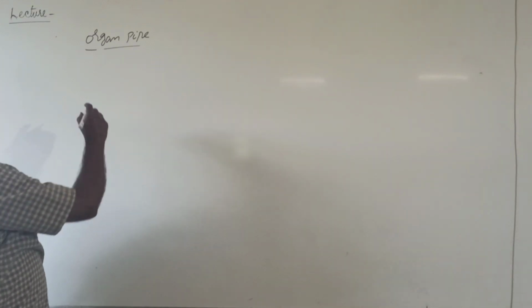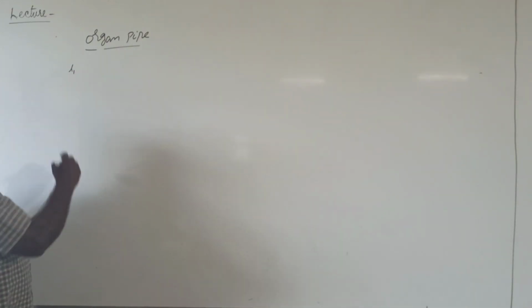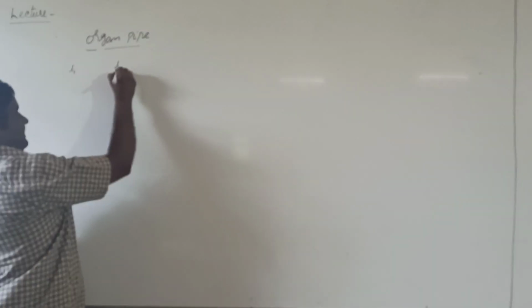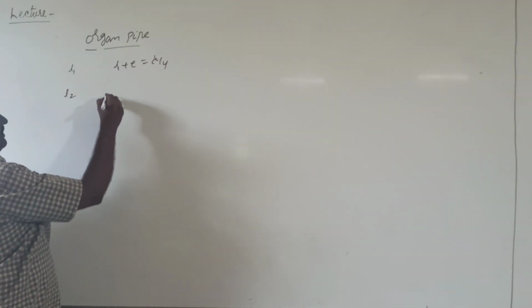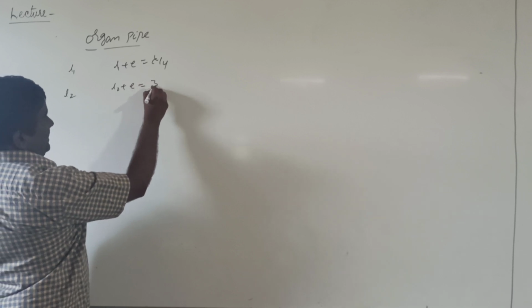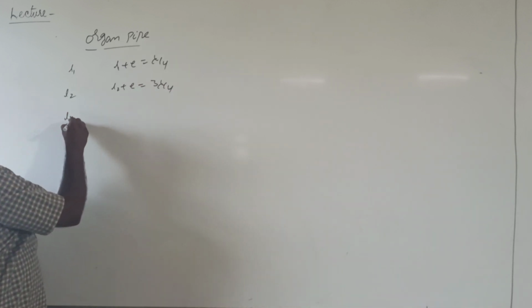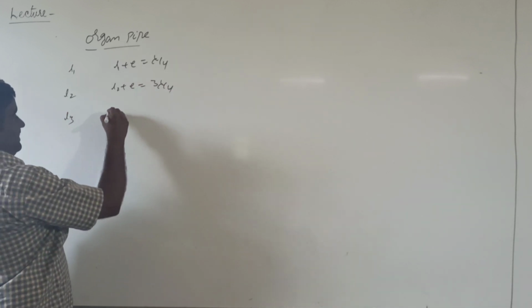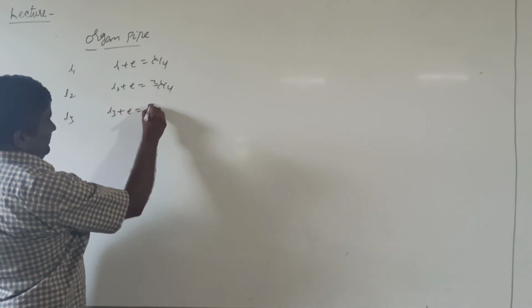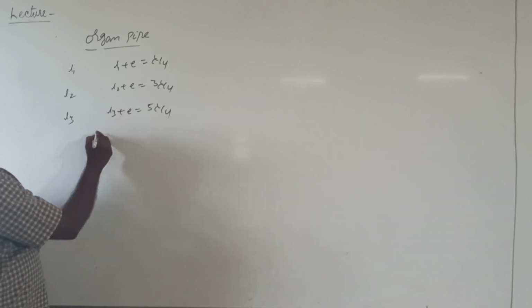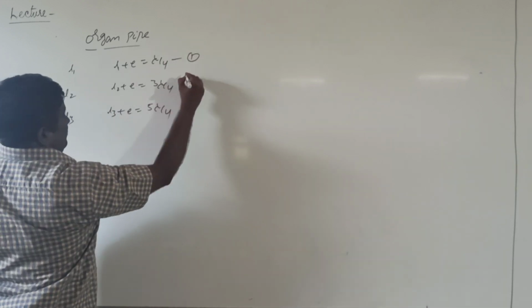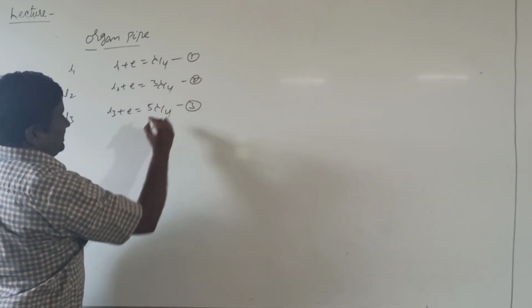In a closed pipe, let L1 be the first resonating length, then we write L1 plus E equal to lambda by 4. The second resonating length is L2, L2 plus E equal to 3 lambda by 4. And L3 is the third resonating length, L3 plus E equal to 5 lambda by 4. From these equations, we call them equation 1, equation 2, equation 3.